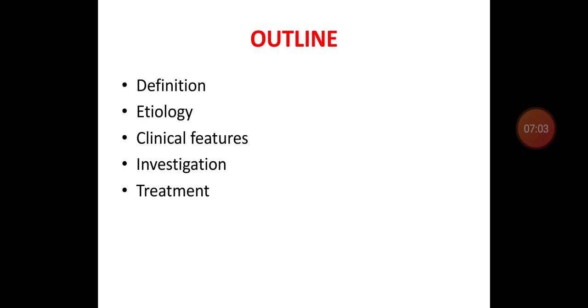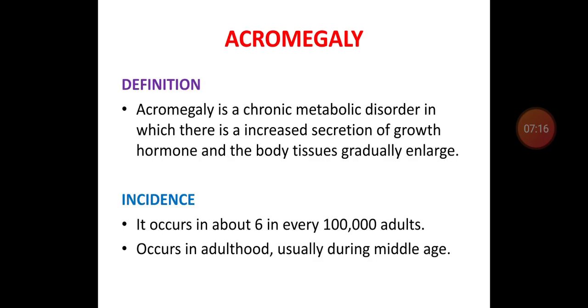Acromegaly will be taught under these headings: definition of acromegaly, etiology, clinical features, investigation and treatment of acromegaly. By definition, acromegaly is a chronic metabolic disorder in which there is an increased secretion of growth hormone that results in enlargement of the body tissue.